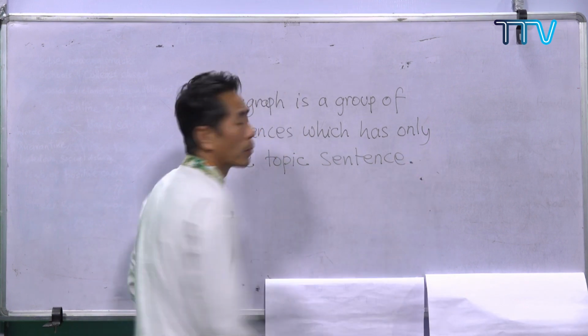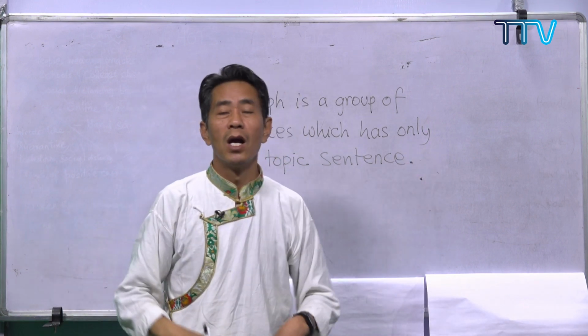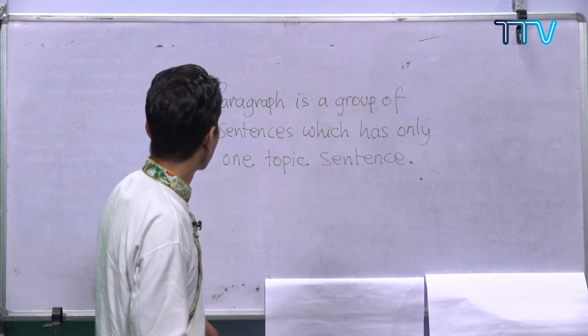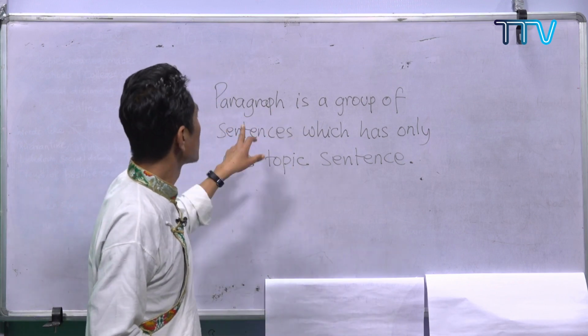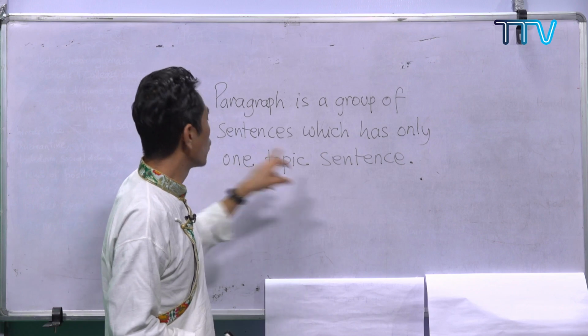Okay, I'm going to stop here. This is just a brief definition of what a paragraph is. A paragraph is a group of sentences which has only one topic sentence.